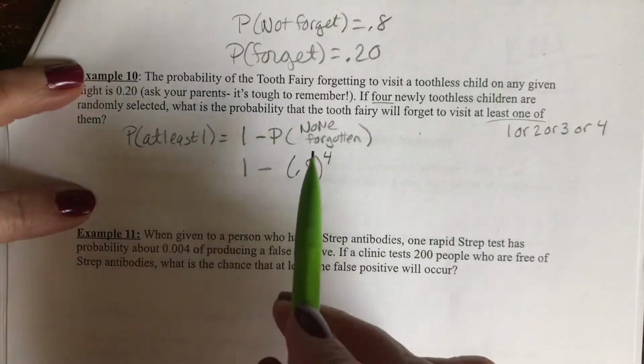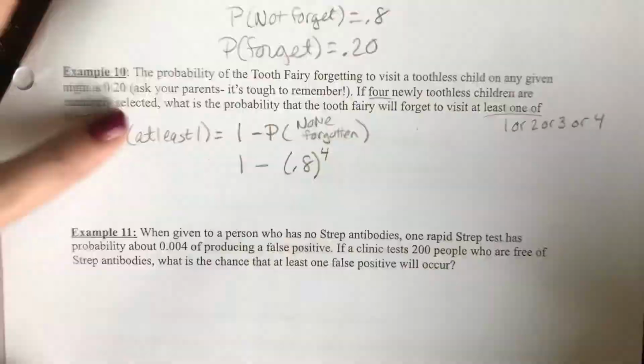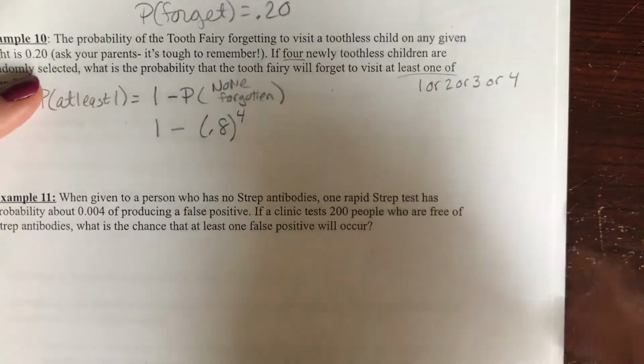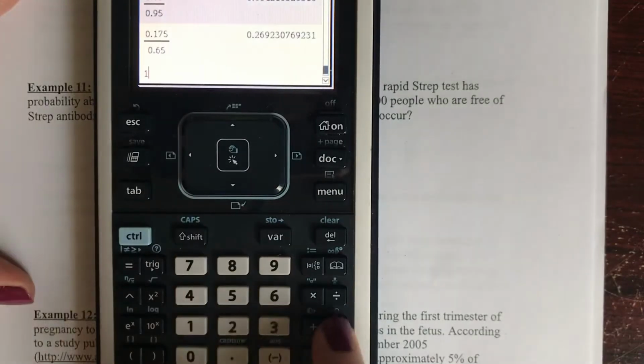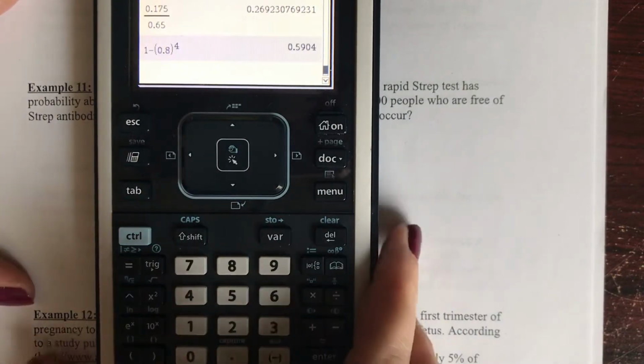Don't forget, don't forget. And that will leave us with all of these probability scenarios already added up for us. So 1 minus 0.8 to the 4 gives us 0.594.